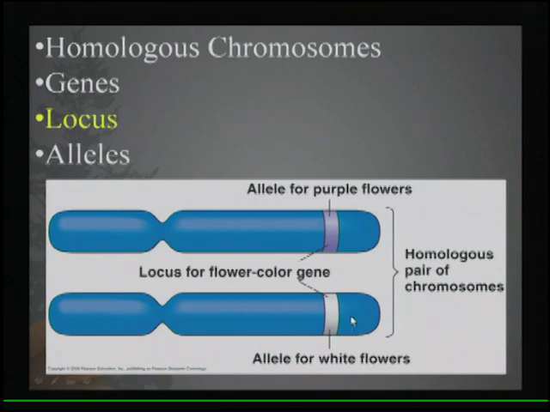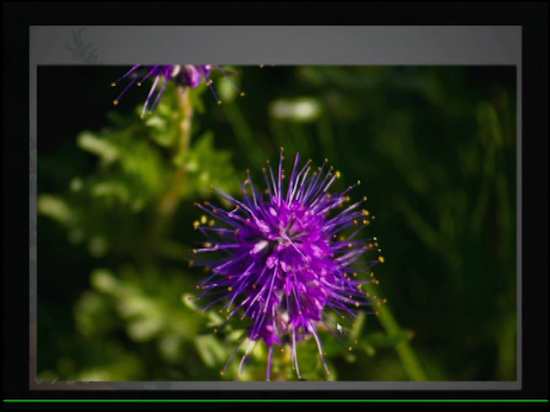There'll be a particular place on that chromosome where we will find the gene for flower color. And then also the term allele is a synonym for gene. An allele is just referring to a gene, but when we use the word allele, what it's implying is that there's more than one version of the gene. So in this case, the gene is for flower color, and the alleles are for either purple flowers or white flowers. There are two versions of the gene here, one that will produce a purple pigment and one that will not produce a purple pigment. An example of a purple flower from the Yellowstone ecosystem is Silky Phacelia, so we'll use this as our example.